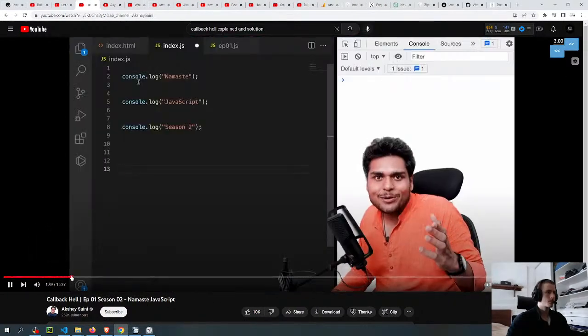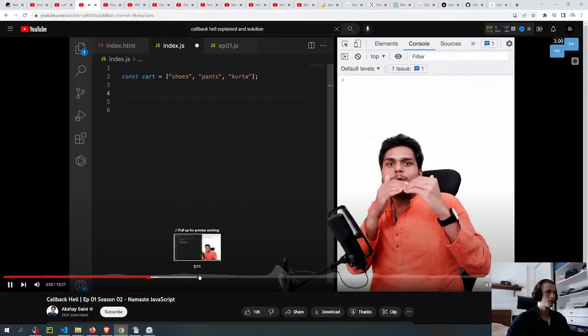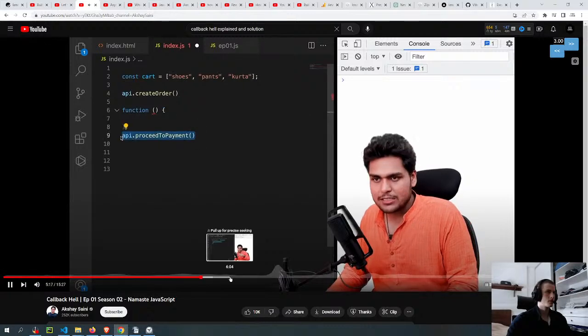So this code will be quickly executed, and then it will execute this console.log in JavaScript after 5 seconds. Now to execute this callback function after 5 seconds. So now how the website works. So the callback function is a function, right? And we add this. Isn't it powerful?